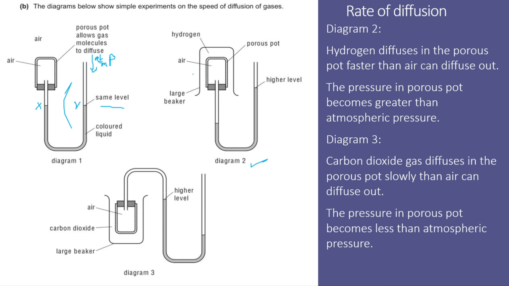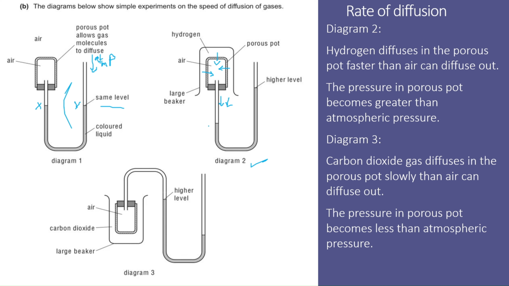Now in diagram 2, a beaker containing hydrogen gas is inverted over the porous pot. Hydrogen gas is lighter than air, so hydrogen diffuses into the porous pot faster than air diffuses out. As a result, the pressure in the porous pot becomes greater than the atmospheric pressure.